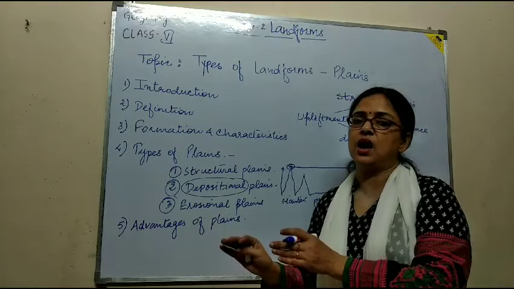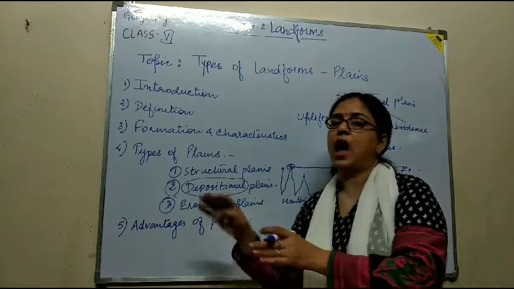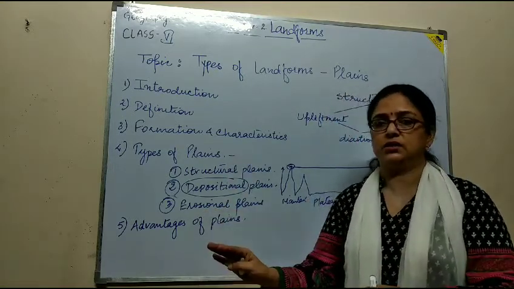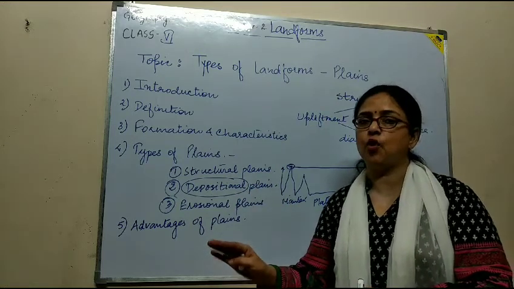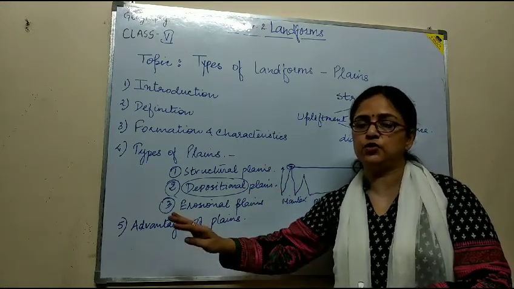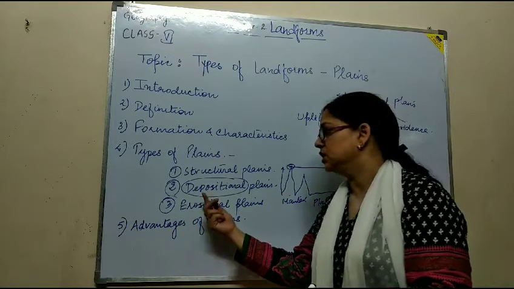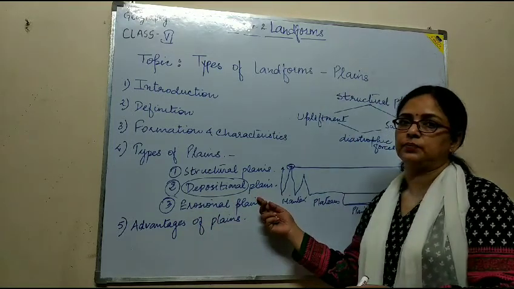So the sediments are taken away from there and deposited somewhere else. When those sediments are deposited, it forms the depositional plains.